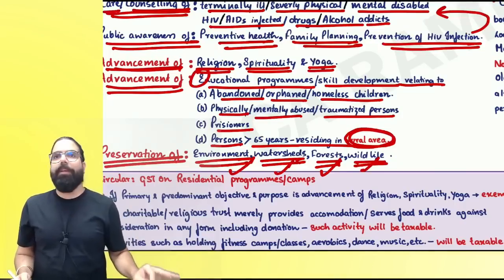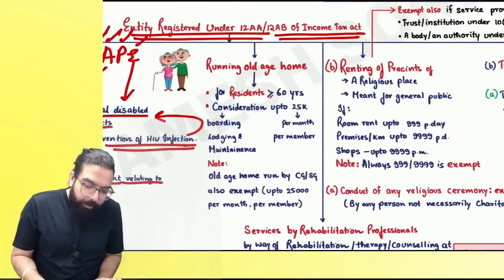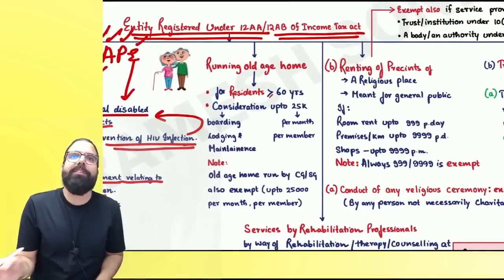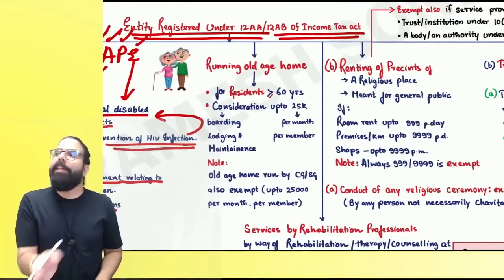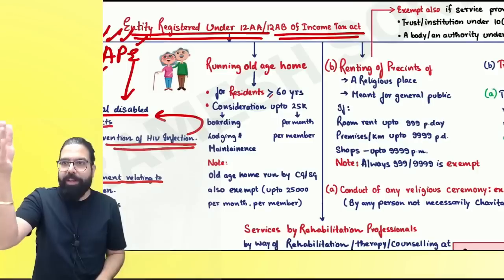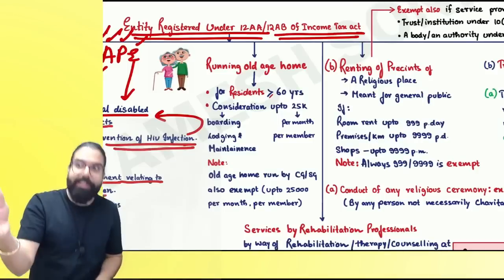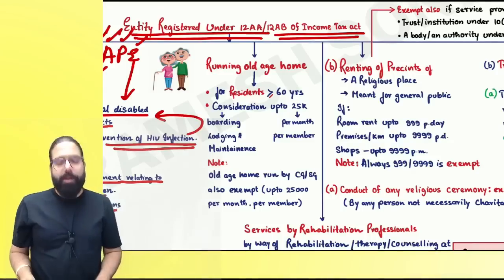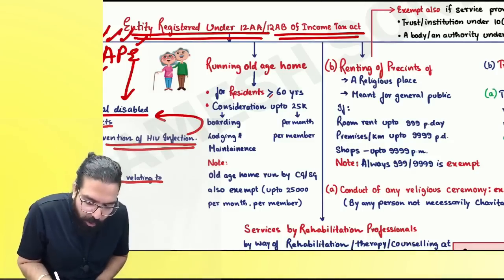Are we clear, everyone? Can we go ahead? First of all, you have to see if your activity falls in supply or not. Then exemption is given, because only if it is falling in supply and GST is levied, then exemption applies. Can I go ahead, everyone? The next one over here is running an old age home.